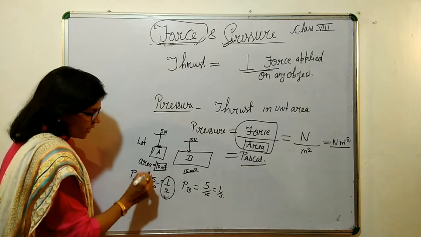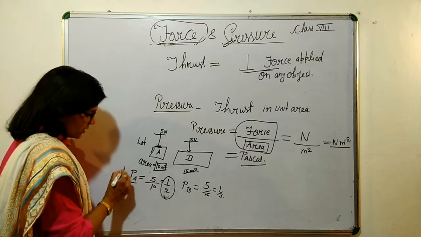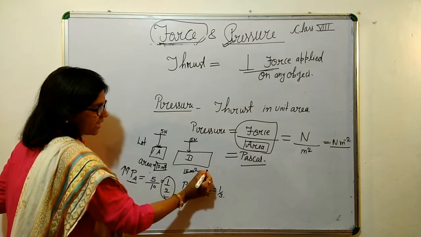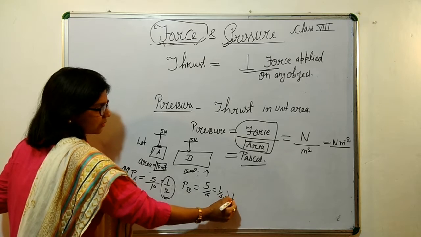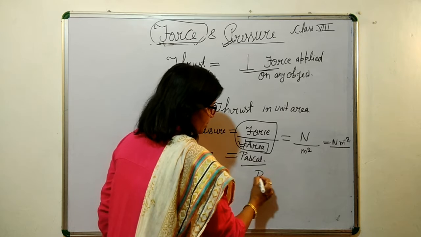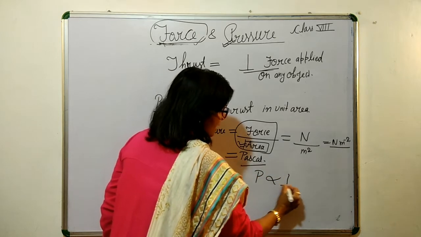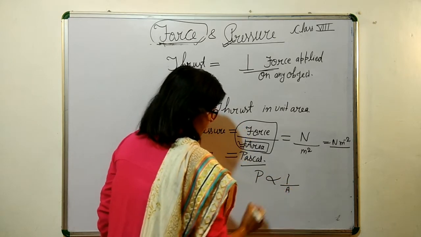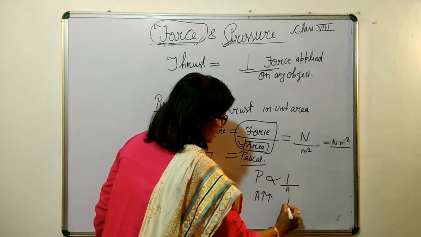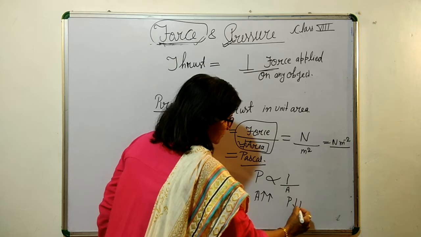When the area was less, the pressure was high. When the area was high, the pressure was low. So here we find that pressure is inversely proportional to area. As the area increases, the pressure decreases.